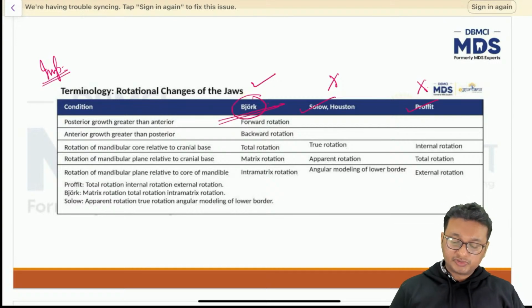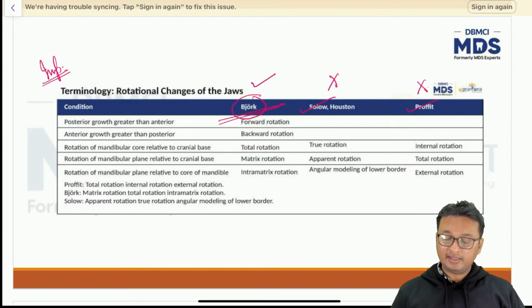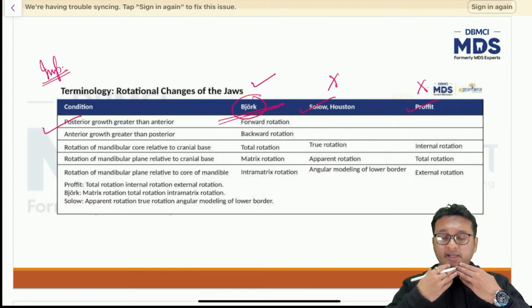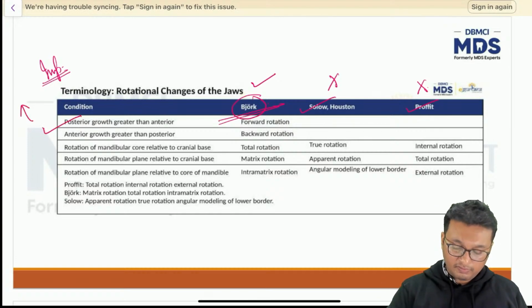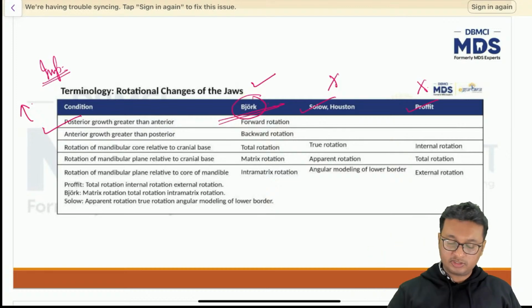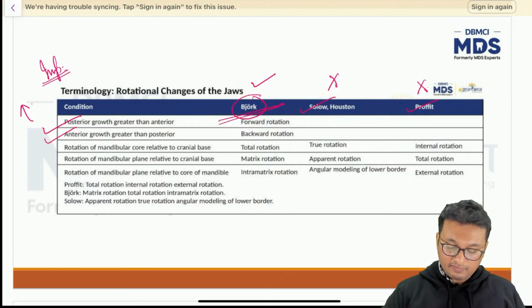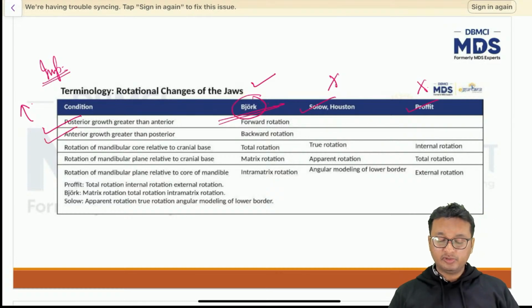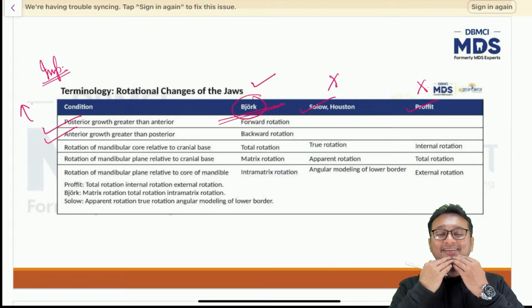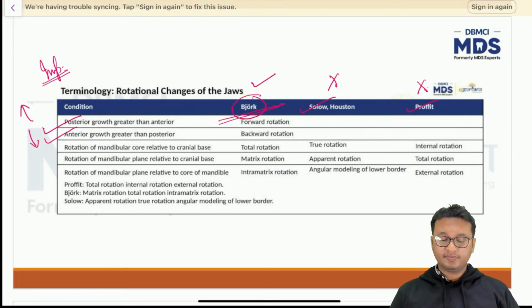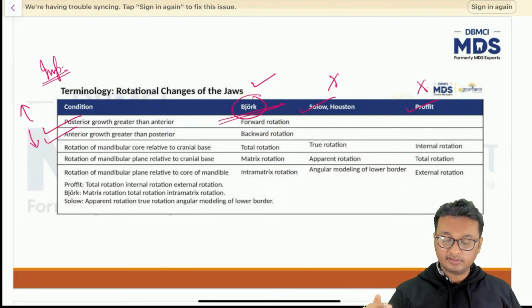So, whenever posterior growth is greater than the anterior, we have forward rotation. As I said, the mandible is rotating upwards and forwards in an anti-clockwise direction. That is forward rotation by Björk. Then whenever we have anterior growth greater than posterior growth, that means anteriorly the jaw is rotating in a downward and backward direction, in a clockwise direction. That is known as backward rotation according to Björk.